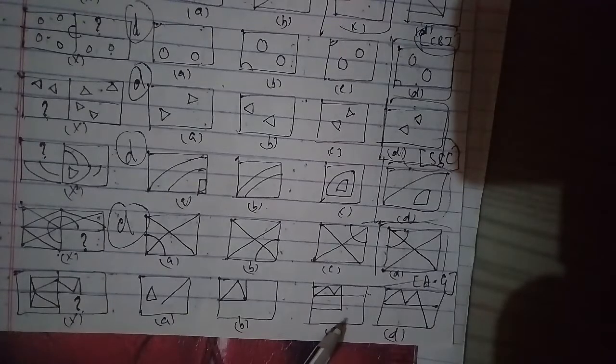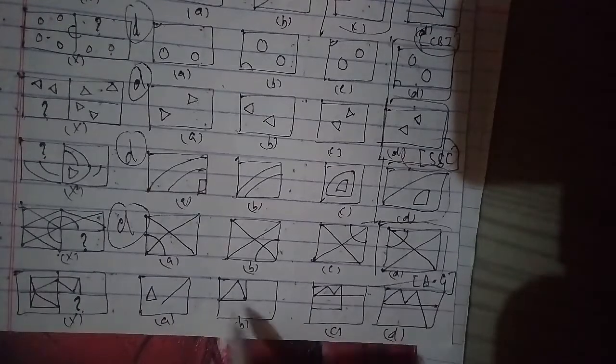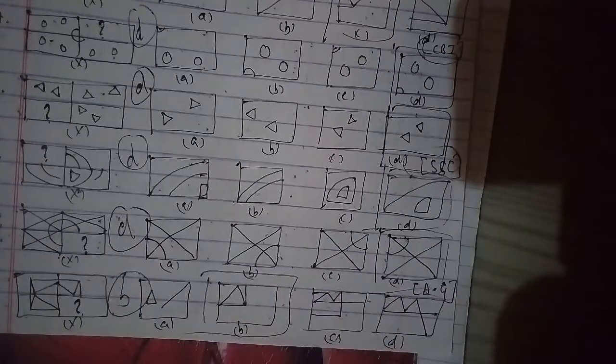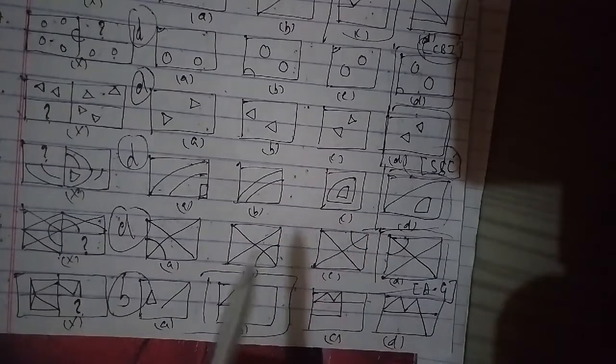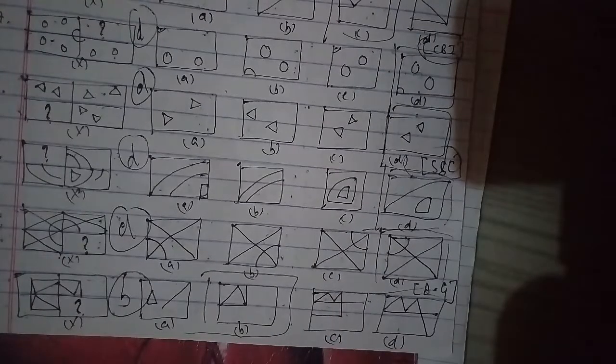Let's go ahead. For the 12th question, this has been the cross figure A, B, C and this has been the D as well. So in the same case, the figure we have to find out to complete this particular figure is the figure C, which will be the right answer for this question as well. We'll go ahead with another one which we have to talk about, another question here, and we have to find it out as well. So let's go ahead and complete it.